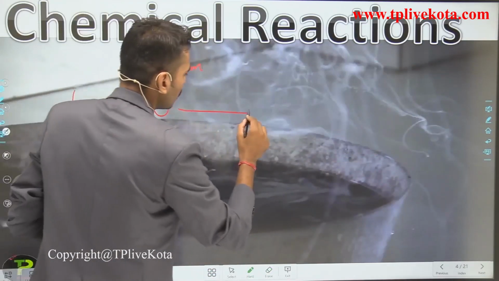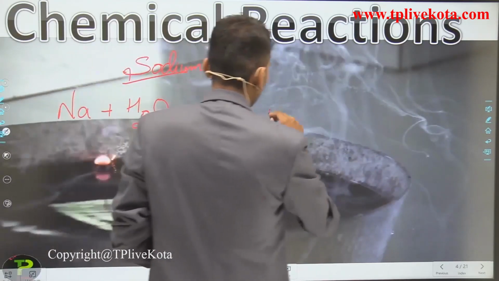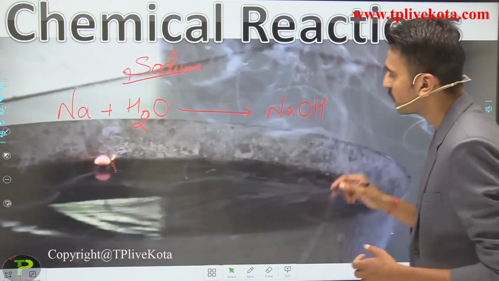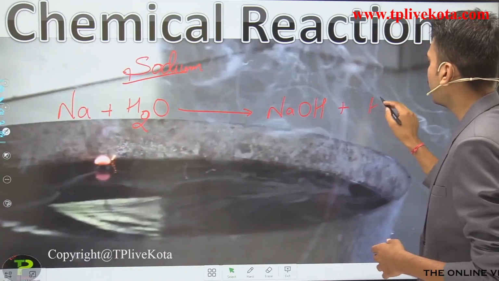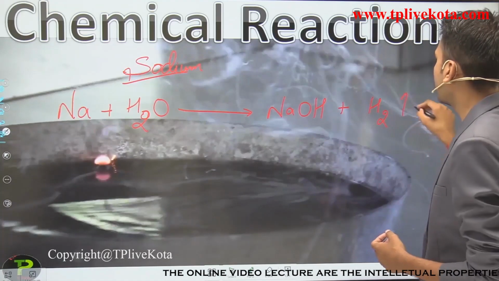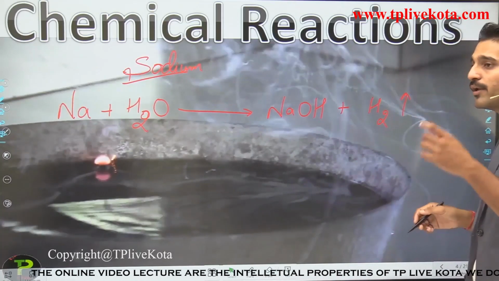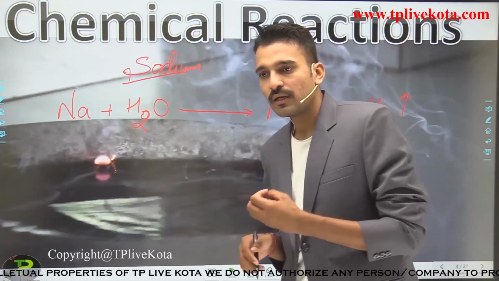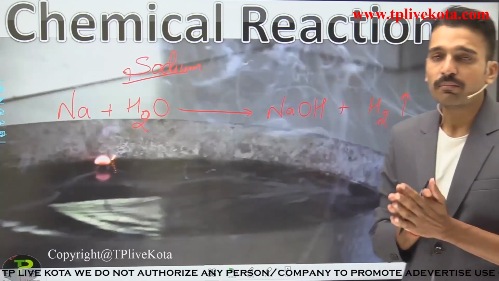What is it forming? It is forming NaOH, sodium hydroxide, and with the evolution of H2 gas. Since the gas is evolving, I can write an upward arrow here. You should know that in examinations the question is asked: which gas burns with a pop sound?